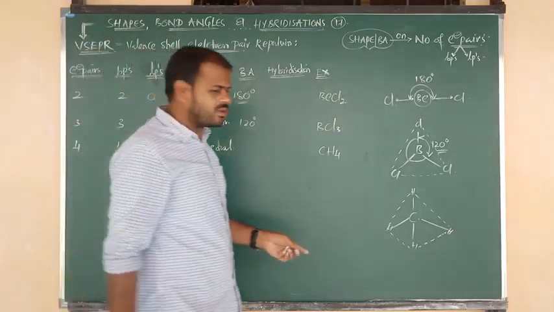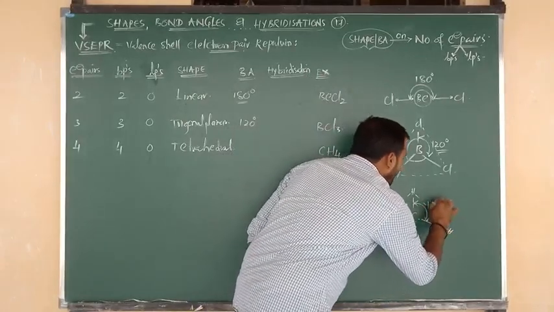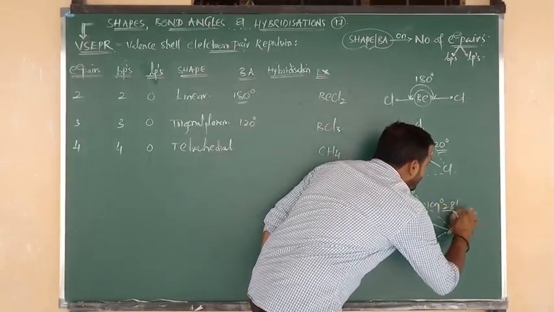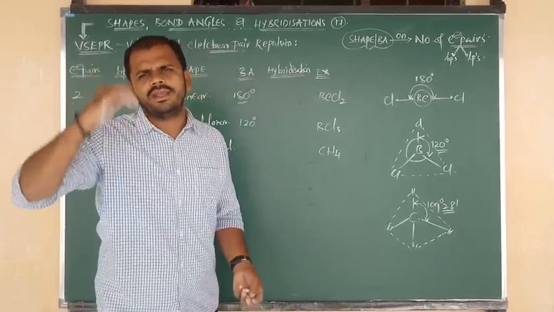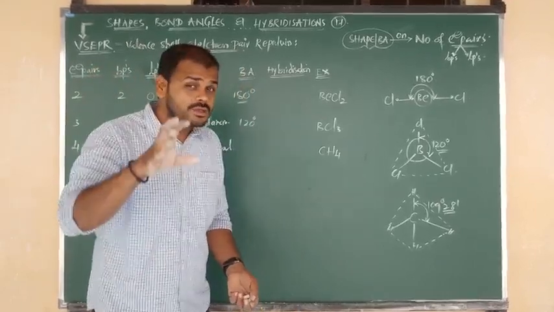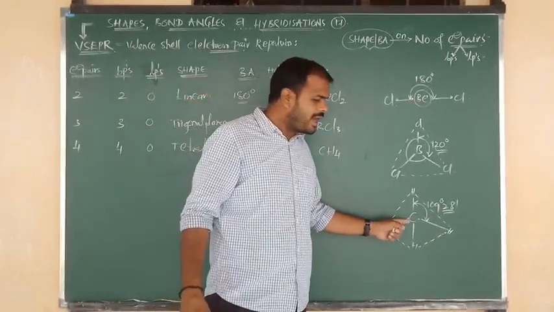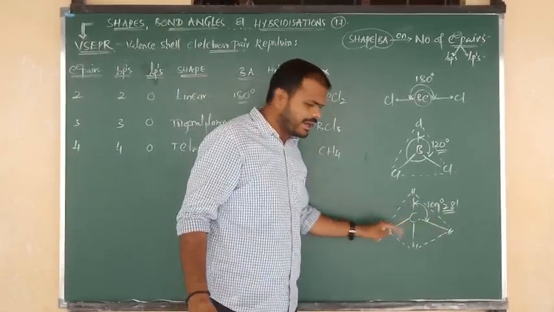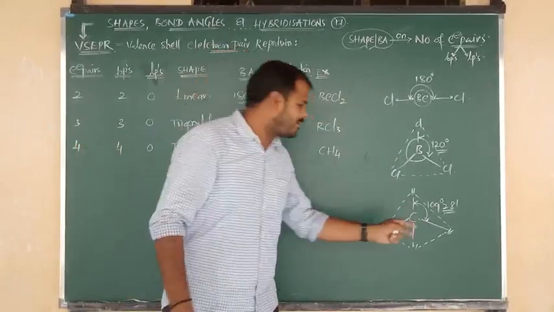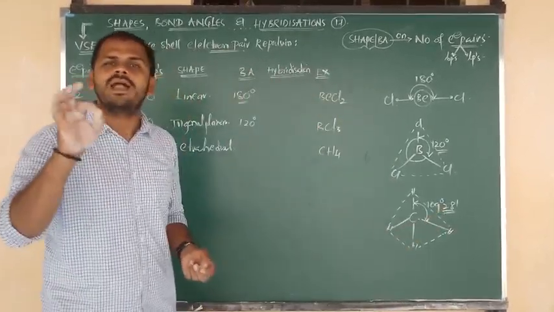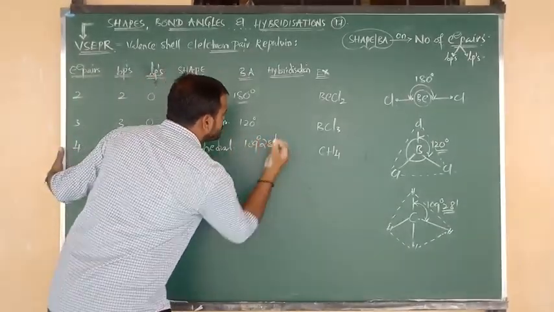So in this tetrahedral molecule, between 2 hydrogen atoms around the carbon, we can expect the bond angle is exactly 109 degrees 28 minutes, or simply you can say 109.5 degrees. Once again, the formula of methane is CH4. In that methane molecule around carbon, between any 2 hydrogen atoms, here also 109, here also 109, here also 109. So between any 2 hydrogen atoms around carbon, how much bond angle is there? 109 degrees 28 minutes. So here I am going to write 109 degrees 28 minutes.